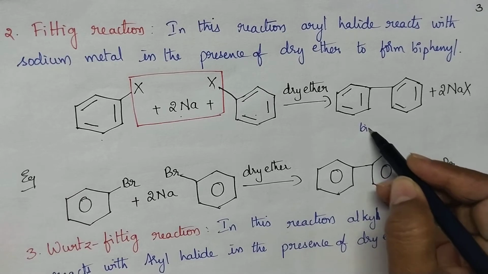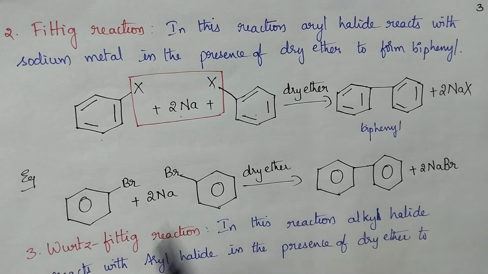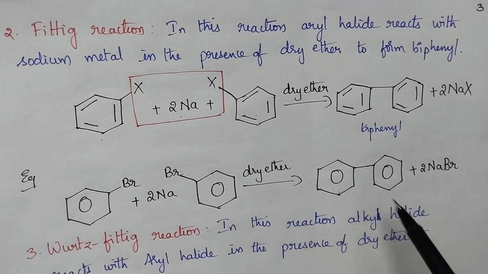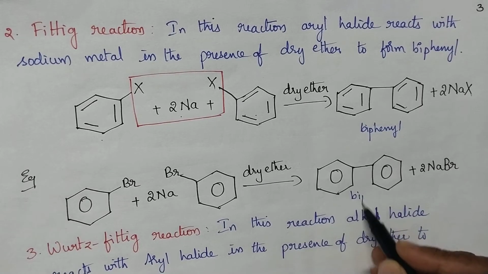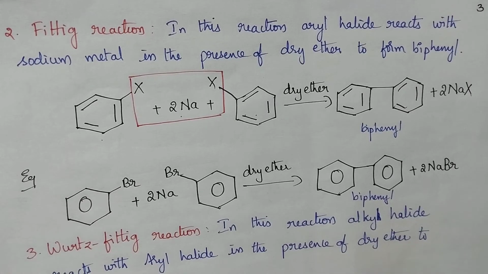So, what is the product here? Biphenyl is the product. Let us see one example. Here, two molecules of aryl bromide react with sodium metal in the presence of dry ether, and it results in the formation of biphenyl. Is it clear about the Fittig reaction, students?